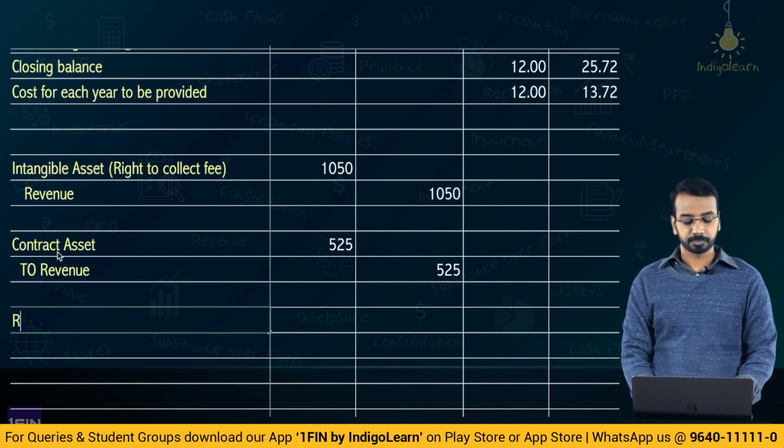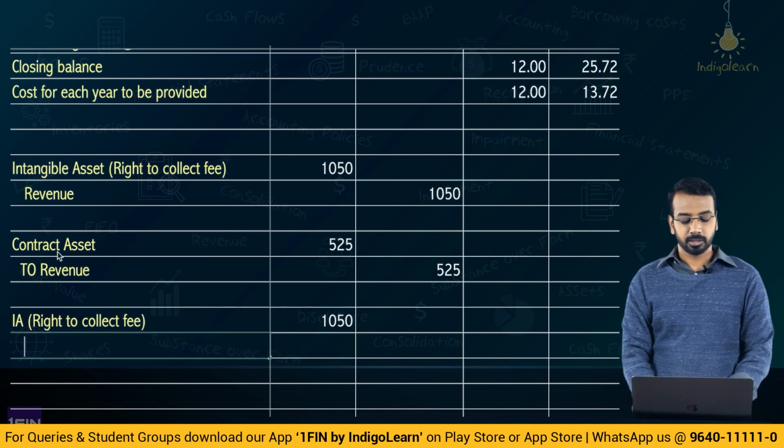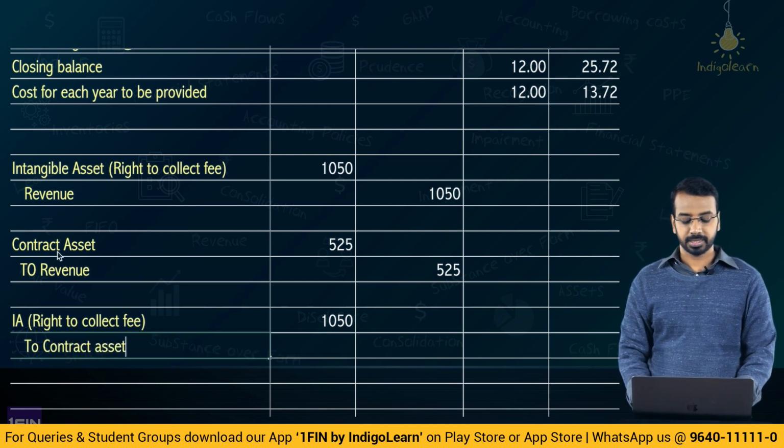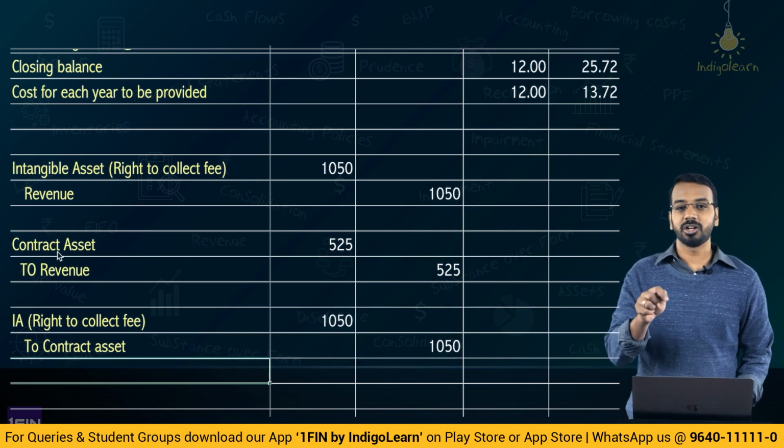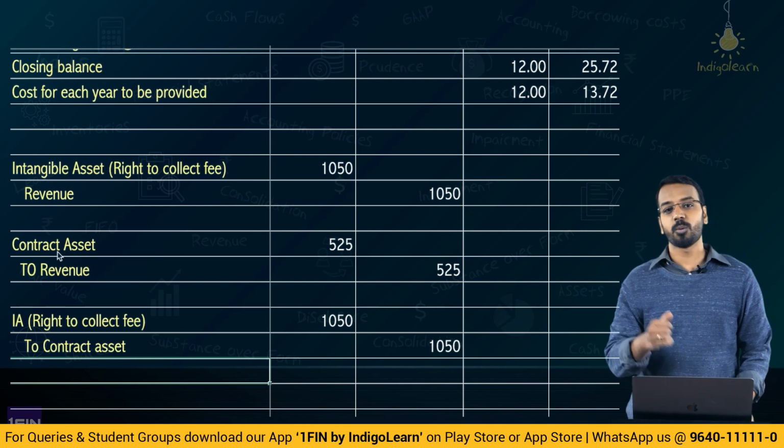Then you will have intangible asset right to collect fee, which is 1050, to contract asset 1050, okay. And please note here, the entity does not have unconditional right to receive payment from the grantor.